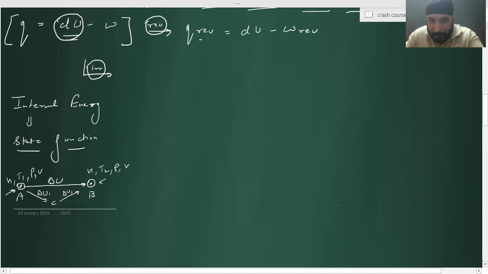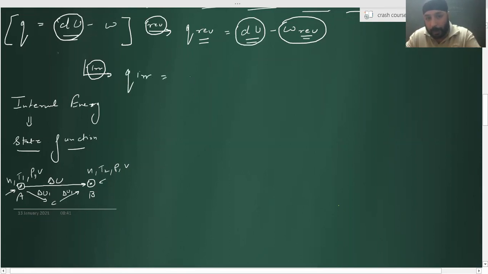Because reversible or irreversible only depends on the work done, whether it is done reversibly or in an irreversible manner. dU is a state function, so it does not matter whether the process is reversible or irreversible, the amount will always remain the same for the same change. Now for Q irreversible, it will be equal to dU minus W irreversible.